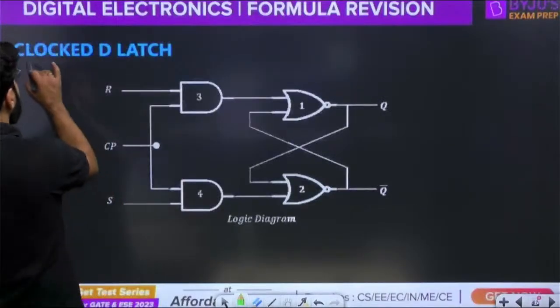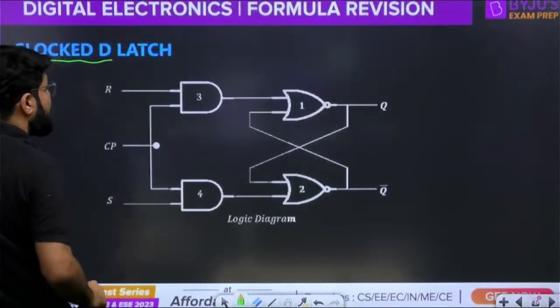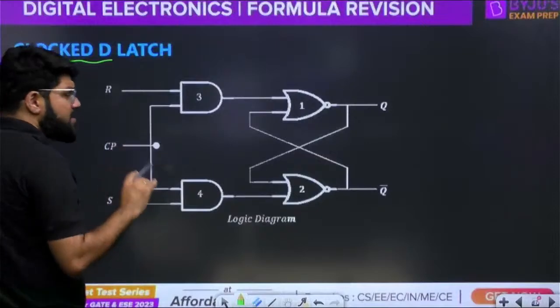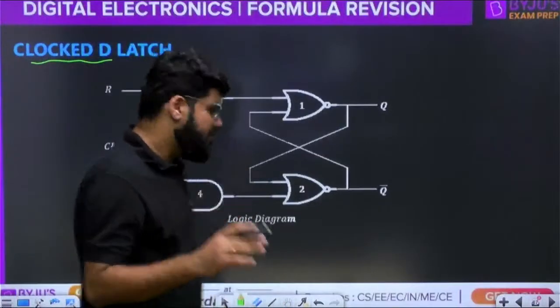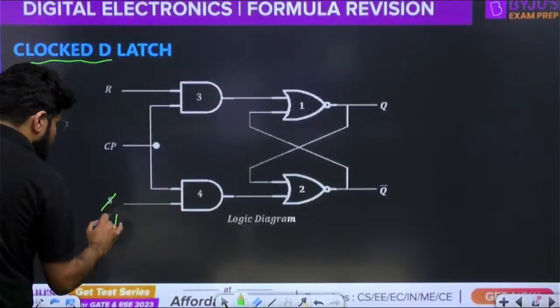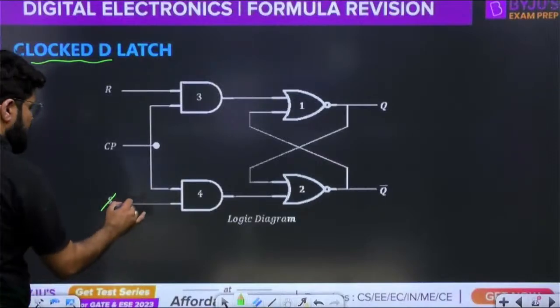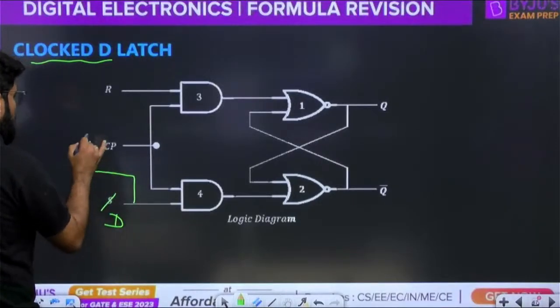Now the clocked D latch. What is the D latch? I have to just make a correction here. The D latch is a modification of the SR latch where the S input we now call D, and we take the complement of it.